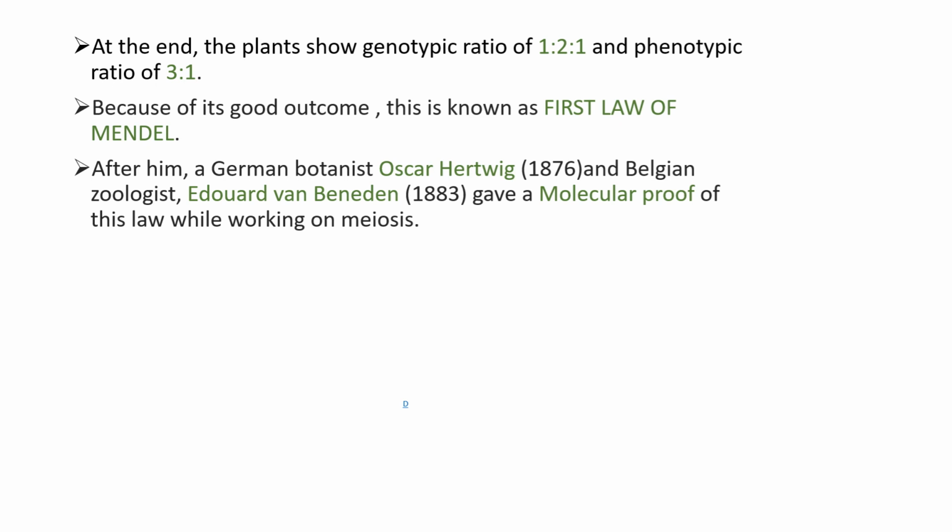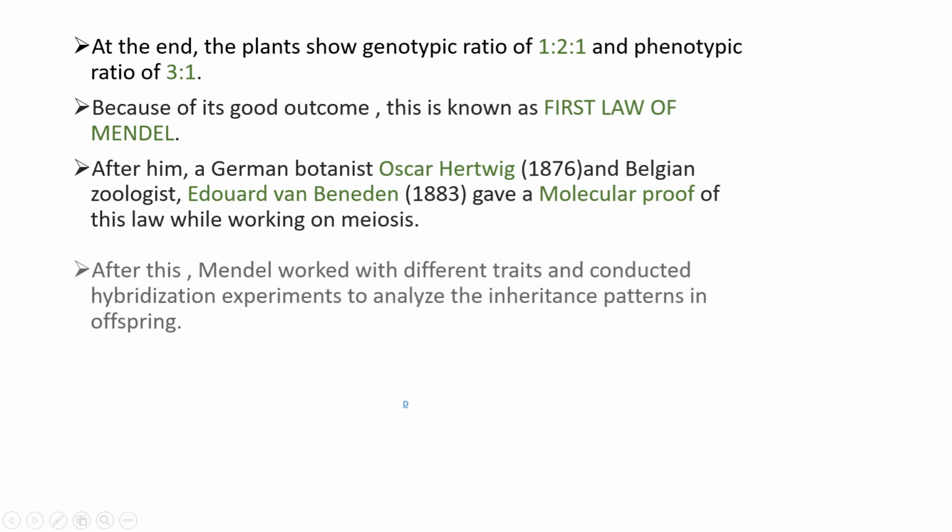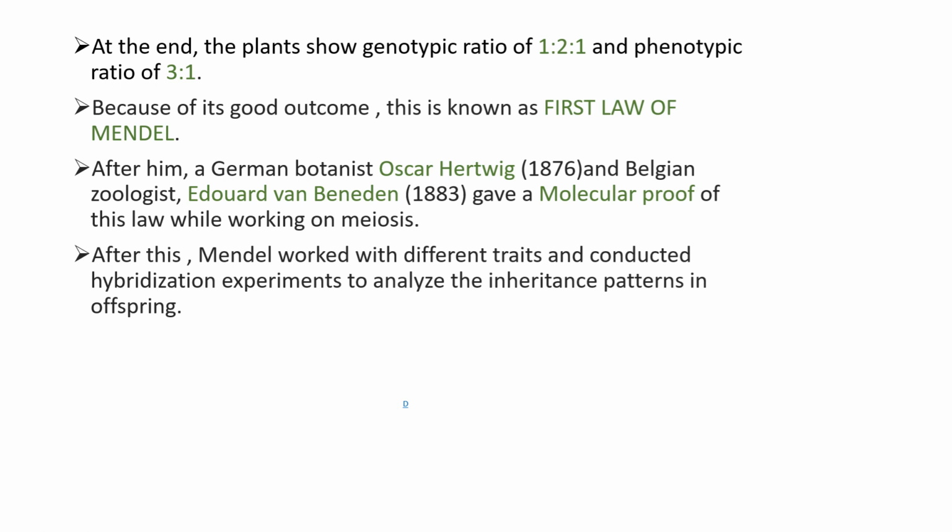They observed the inheritance of the characters from the parents to the offspring, so they gave a complete molecular proof of this law. That's it, guys. To conclude, these are Mendel's laws of inheritance. By using these laws, he explained the inheritance of characters from the parents to the offspring.